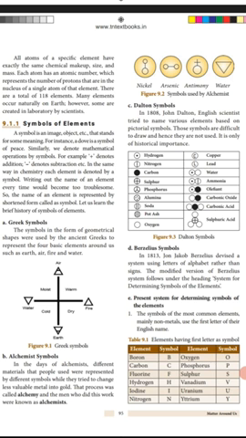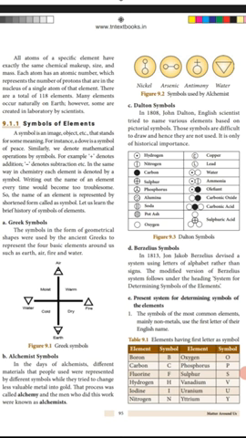So next one is the metals and non-metals. First we are going to see the metals. Gold is one of the metals, and the wealth of a country is measured by the amount of gold it has in reserve. Depending on their properties, elements can be identified as metals and non-metals.